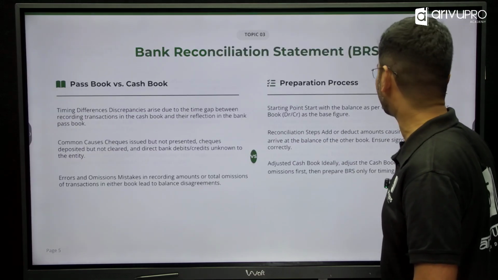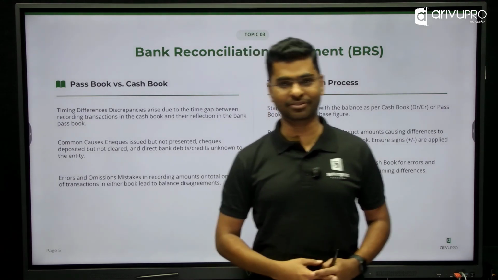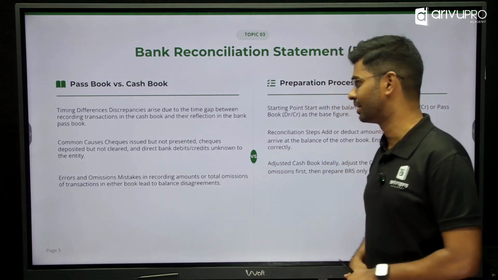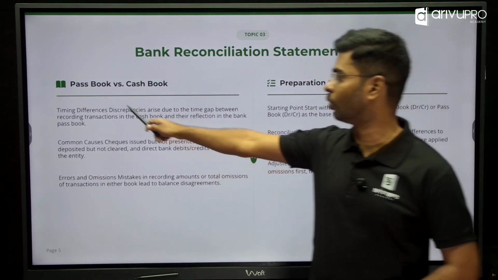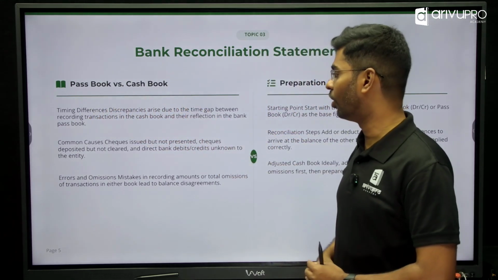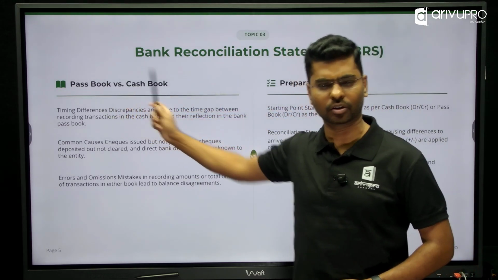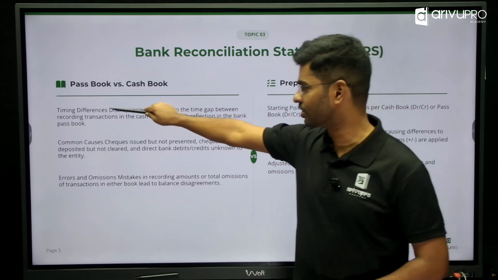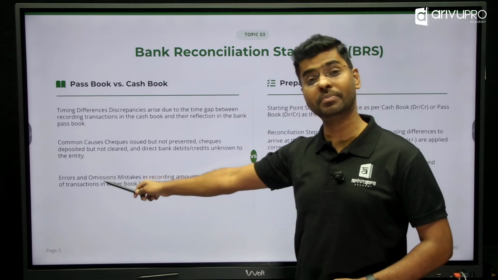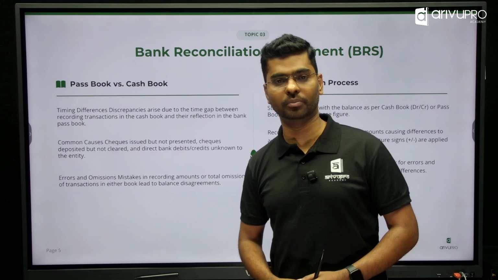Now let's look into the next topic. This is one of our students' most favorite and the easiest topics, your bank reconciliation statement. Here we are going to understand what's the difference between the cash book and the passbook. We'll also try to understand what are the differences causing between cash book and passbook. It can be because of timing difference, because of the common causes, or maybe because of the errors and omissions. So 3 kinds of differences we are going to be looking into.